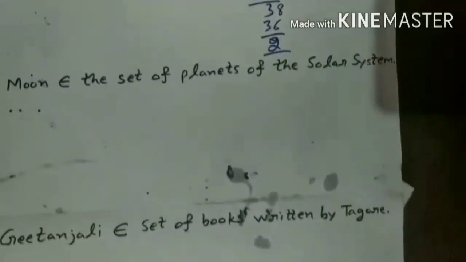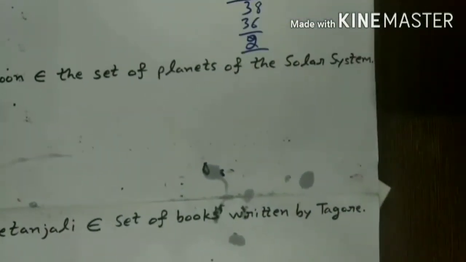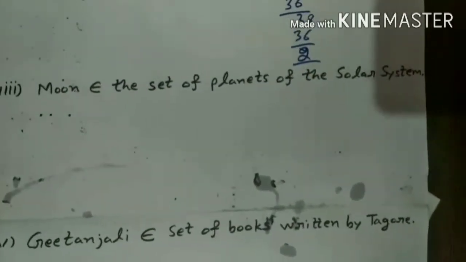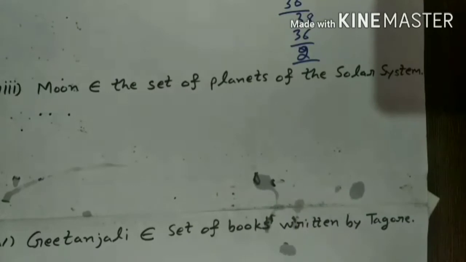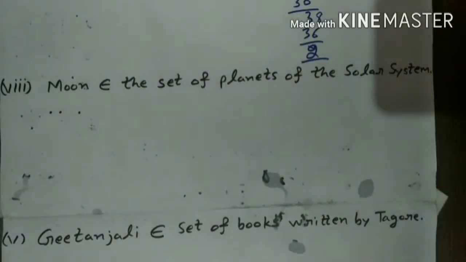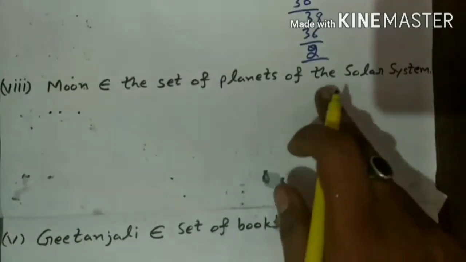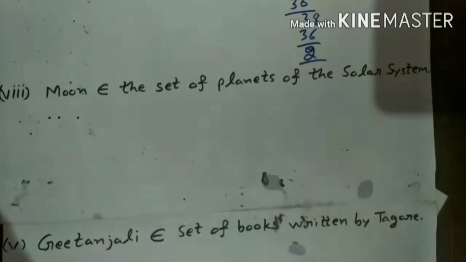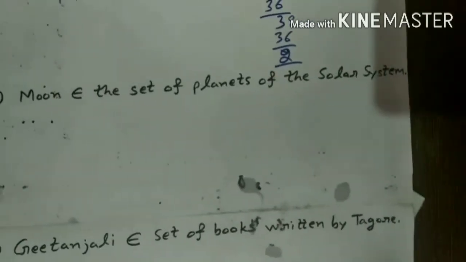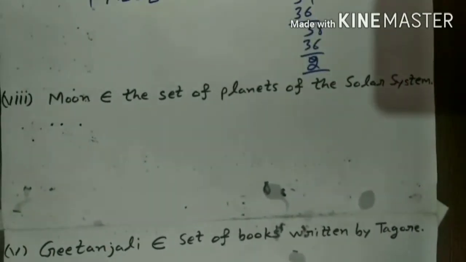Now, you can see: Moon belongs to the set of planets in the solar system. So first of all, we must know what the solar system is. I will show you the picture of the solar system.